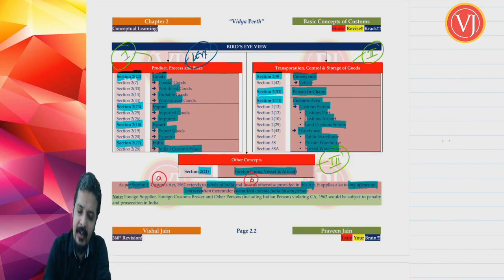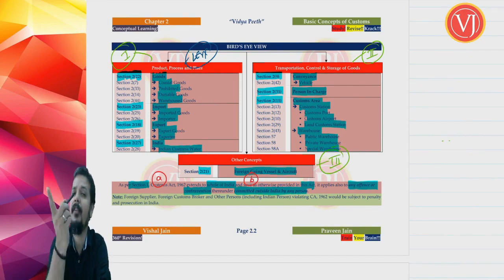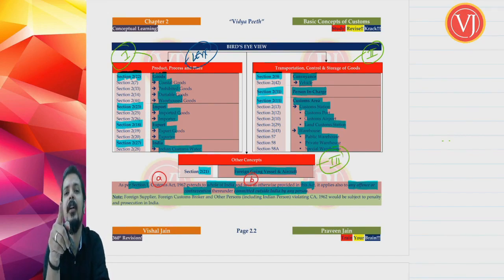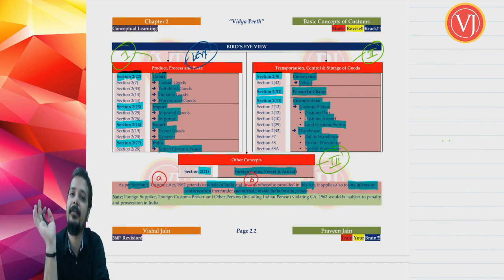What is discussed? The Customs Act also applies for any offence or contravention thereunder committed by a person outside India. So even if a foreigner is committing an offence or contravening any of the provisions of the Customs Act, he will be liable to face criminal proceedings and civil proceedings under the Customs Act.